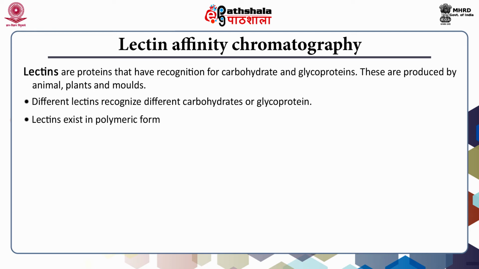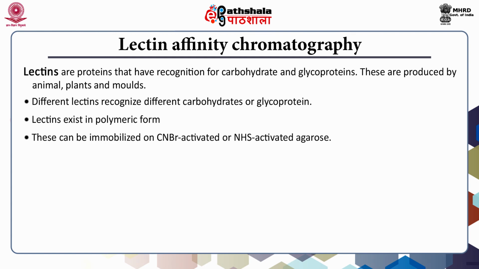Lectins of plant origin are commonly used because of their abundance in pea and soybean. These can be immobilized on cyanogen bromide activated or N-hydroxysuccinimide activated agarose. Immobilized lectins are also commercially available.